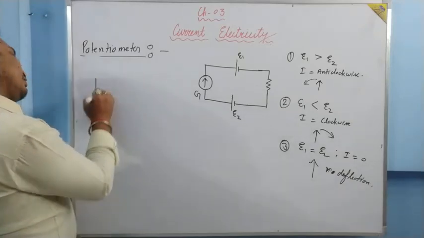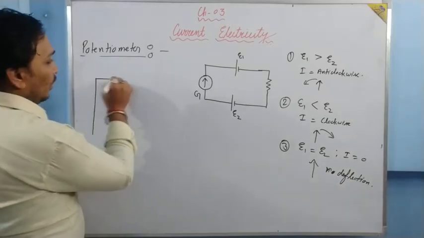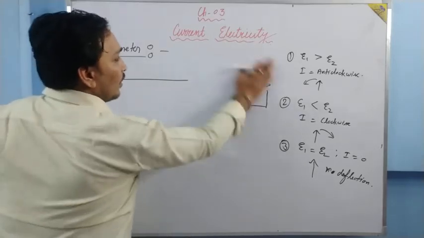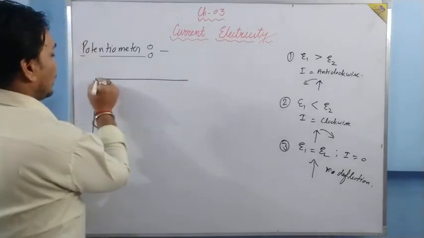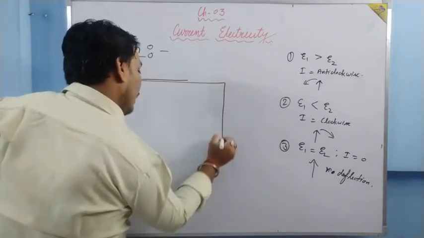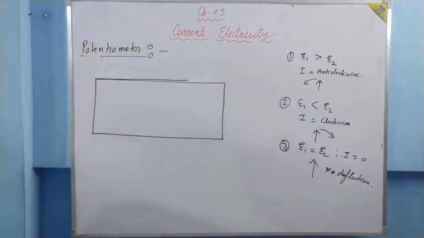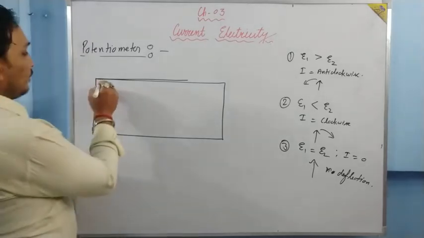So the potentiometer is on a wooden plank. A wooden plank is there, and on that wooden plank there are 1 meter wires, and wires are connected here between two terminals.